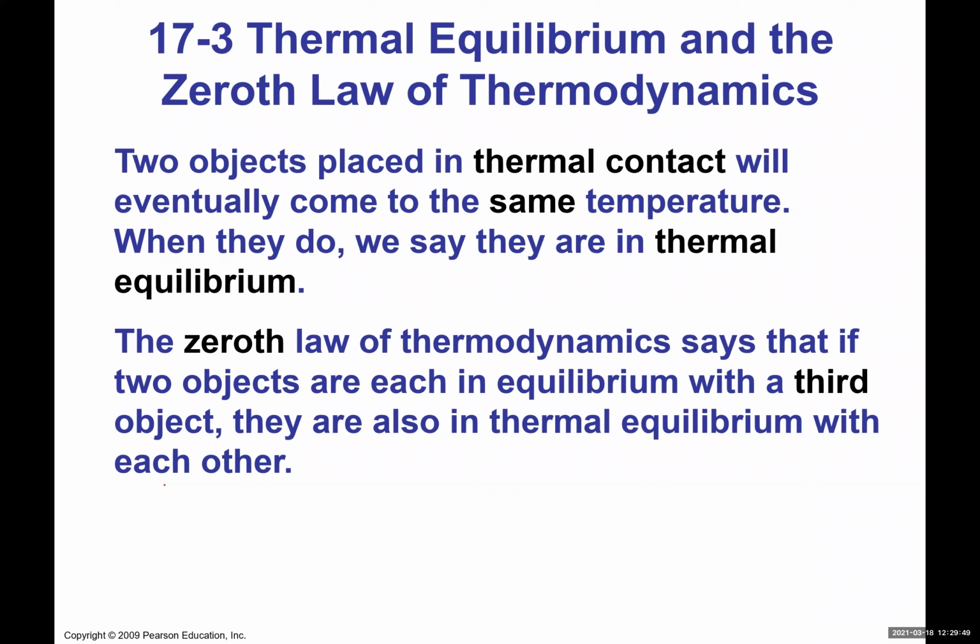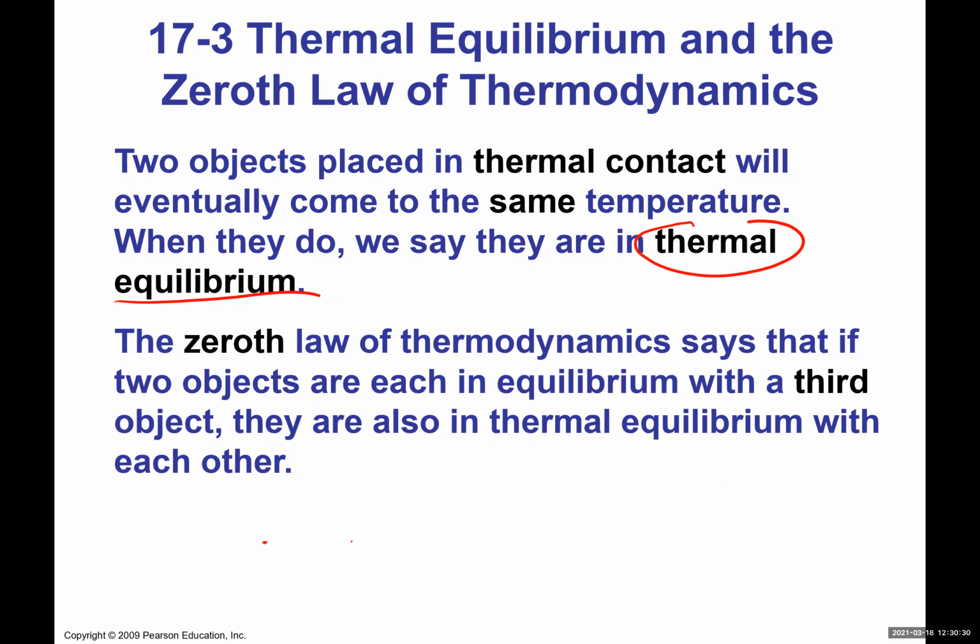The second law actually has different ways of describing it, so we're going to look at it later on as well. But in a way, the zeroth law of thermodynamics gives us the condition of what we call thermal equilibrium. Think of it this way: if you have two objects at different temperatures and put them together in contact in the same system, there's going to be energy exchange between them. So energy exchange will change the original temperature of those objects.